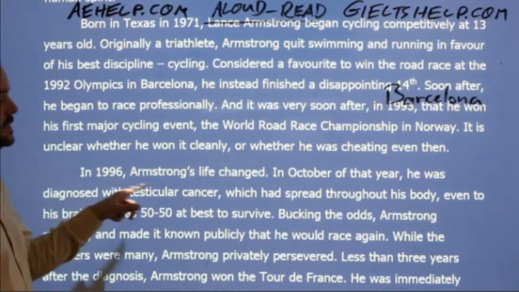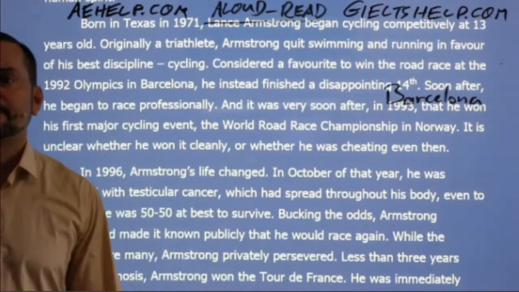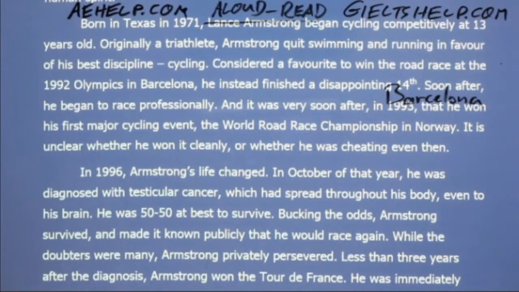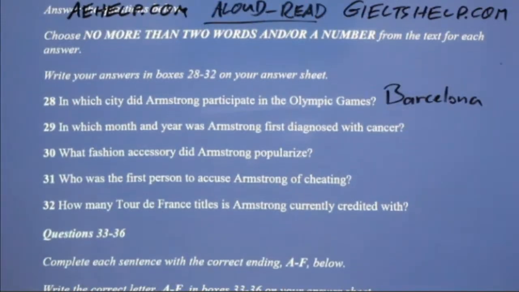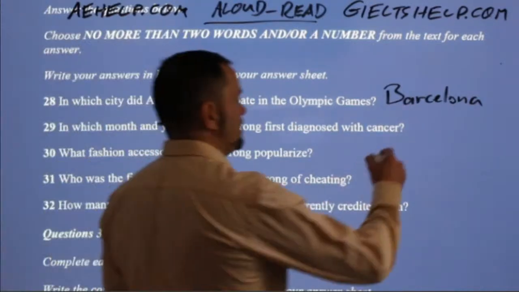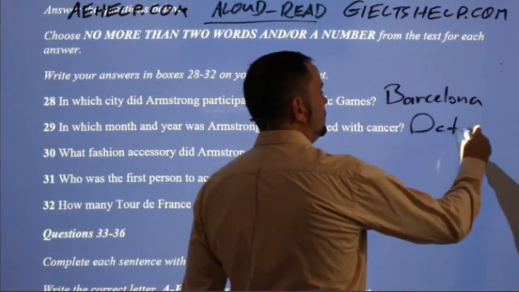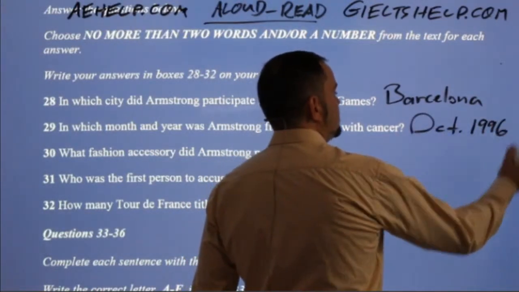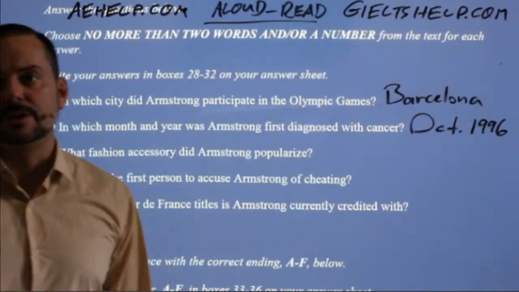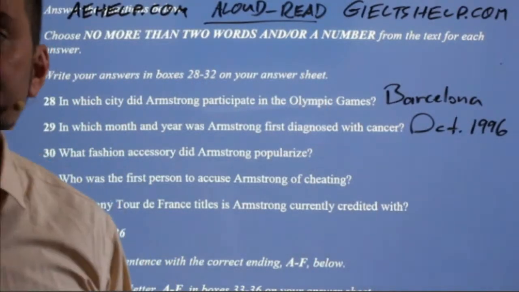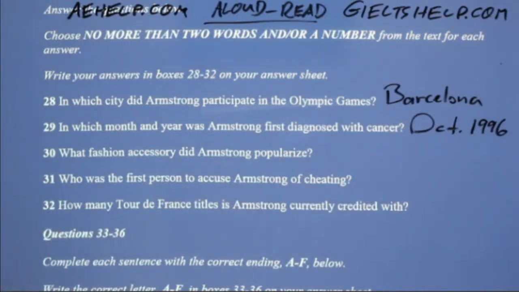So 1996, October. Okay. Now, remember too that the easiest way to do this without making spelling mistakes is just simply write Oct 1996. That is the easiest way. You'll get that correct. Okay. You don't need to write out all of October. You can save a little bit of time and trouble with the spelling. Okay.